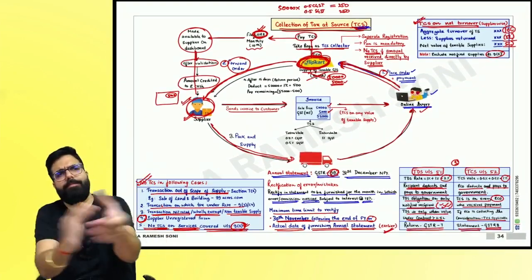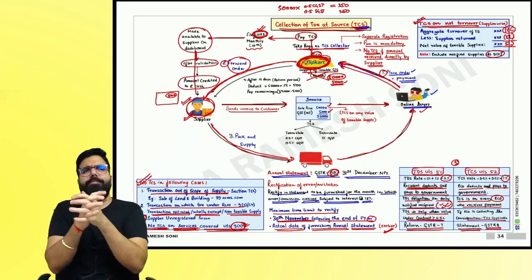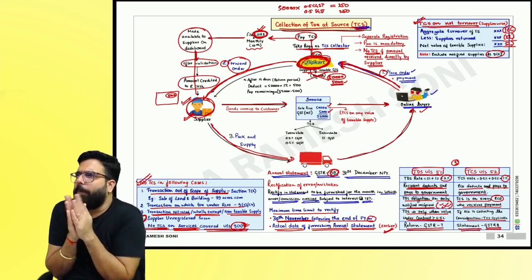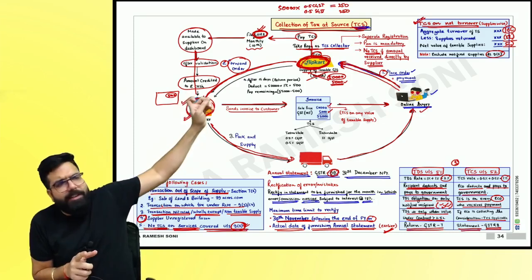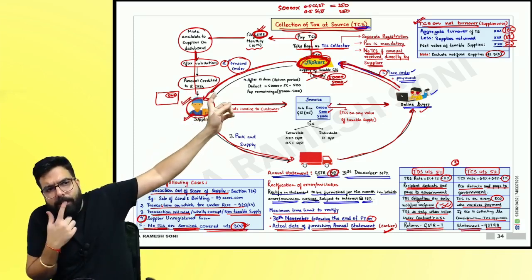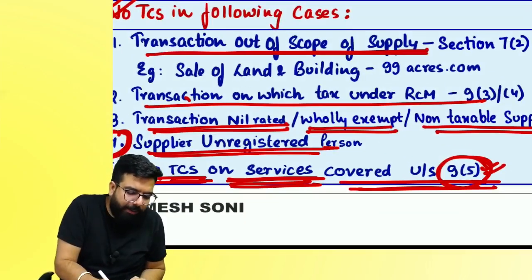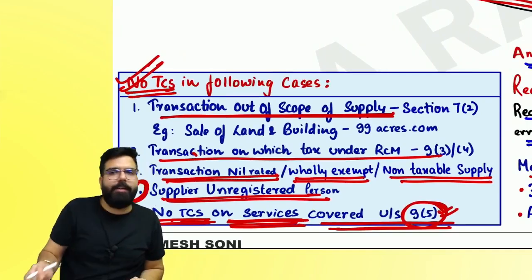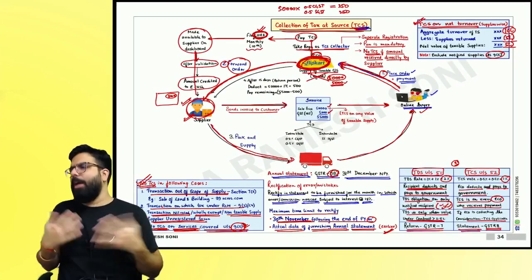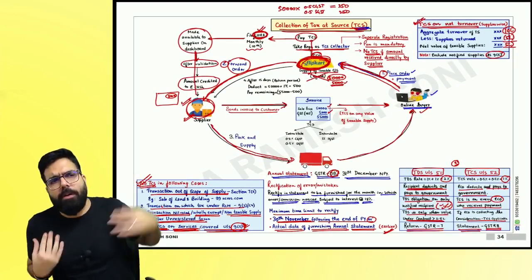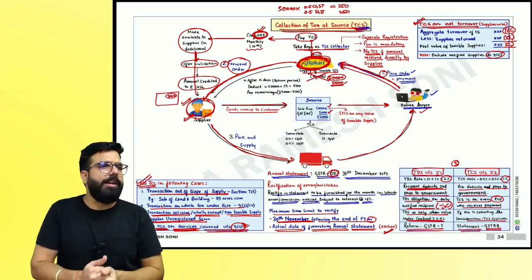People, tell me one thing. If I am an unregistered person and e-commerce deducts TCS, will I get the credit? So remember, if you are an unregistered person, they will not collect any TCS. I had not told this earlier, I've told you this now. Are we clear? If I am not registered, they will collect TCS. If they collect, how will I get the credit? Are we all clear till here? Can we go ahead, everyone?